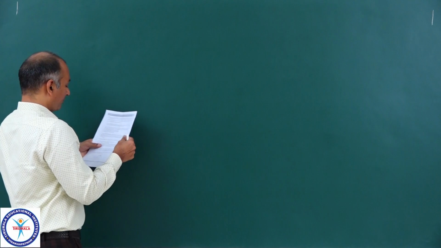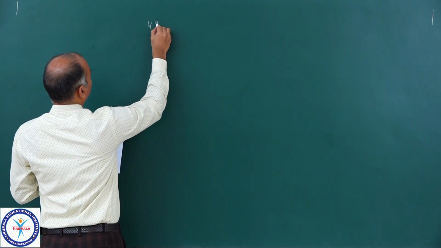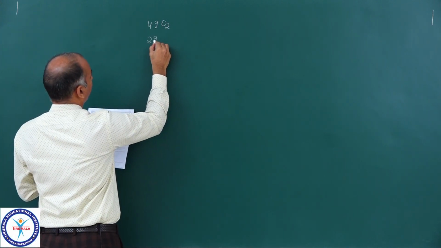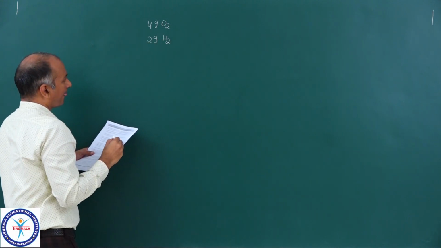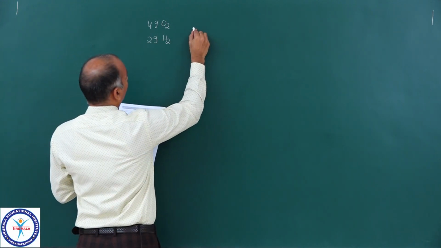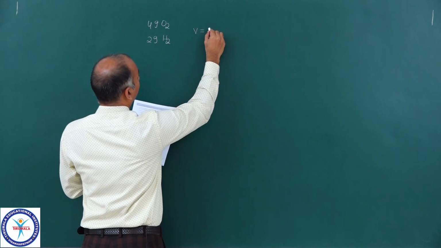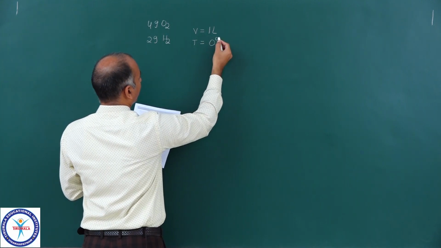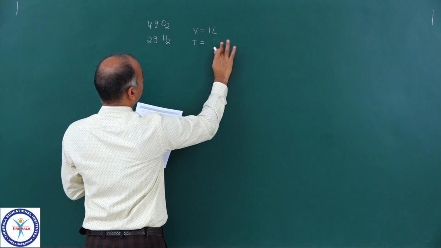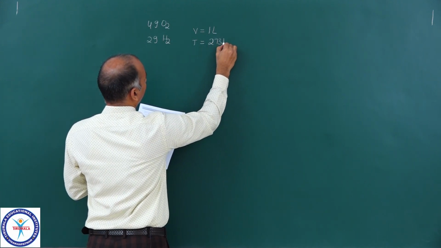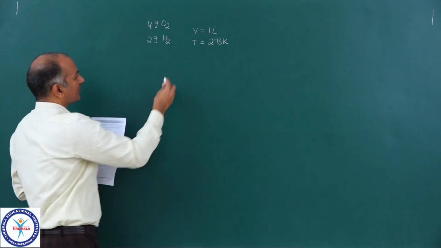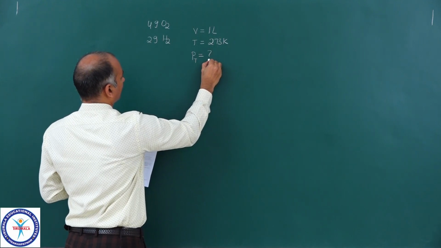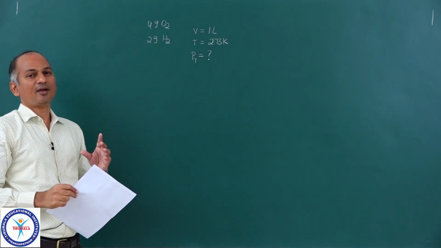So we have 4 grams oxygen. We have 2 grams hydrogen. And the volume of the bulb is 1 liter, and temperature is equal to 0 degree Celsius, and it is obviously 273 Kelvin. And he is asking what is the total pressure, PT, because it is a gaseous mixture. He is asking the total pressure.